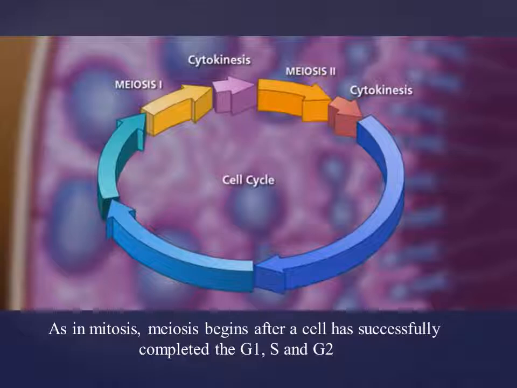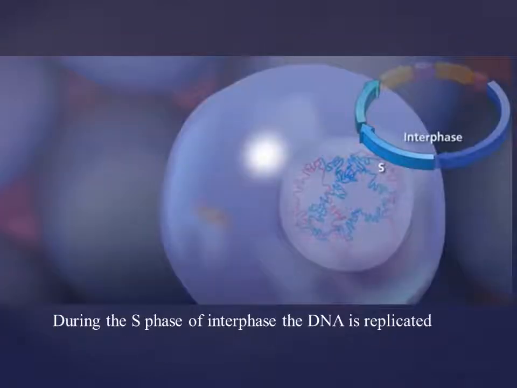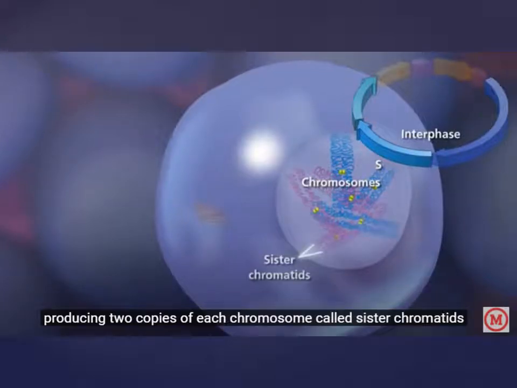As in mitosis, meiosis begins after a cell has successfully completed G1, S, and G2, which is called interphase. During the S phase of interphase, the DNA is replicated or duplicated, producing two copies of each chromosome called sister chromatids.